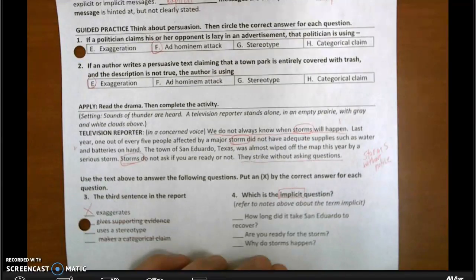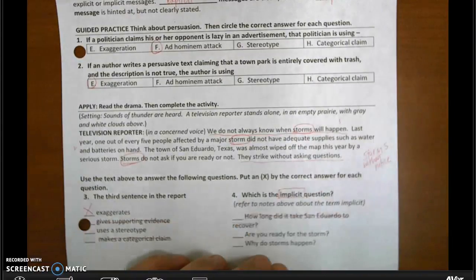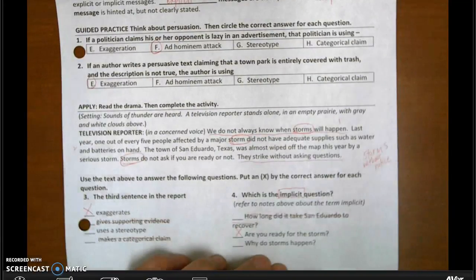So how long did it take San Eduardo to recover? Well, I don't think that was the main question that they were trying to put in my head, so I'm going to get rid of that. Are you ready for the storm, and why do storms happen? Well, it talks about people affected by the storm not having adequate supplies. They don't really say much about why the storm occurred in the first place. So I want to say that are you ready for the storm is my best answer.